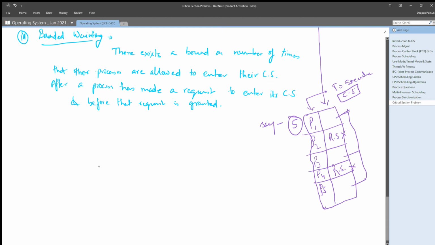Let's understand: out of five processes, two are in the remainder section, and three processes want to execute the critical section.